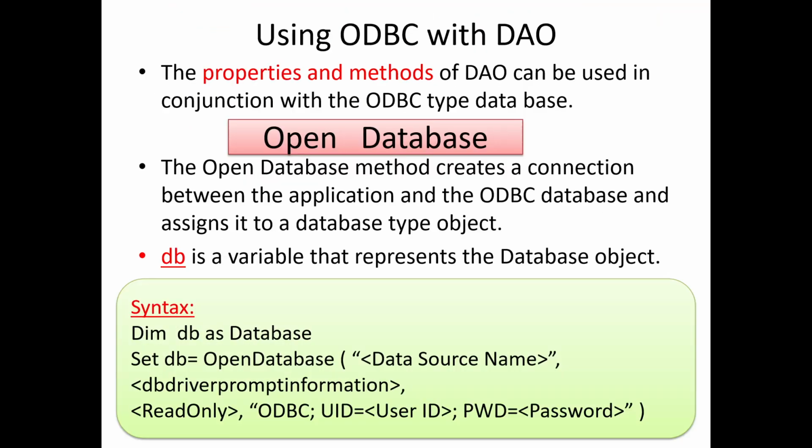Using ODBC with DAO. The properties and methods of DAO can be used in conjunction with the ODBC type database. The OpenDatabase method creates a connection between the application and the ODBC database and assigns it to a database type object. This is the sample syntax.